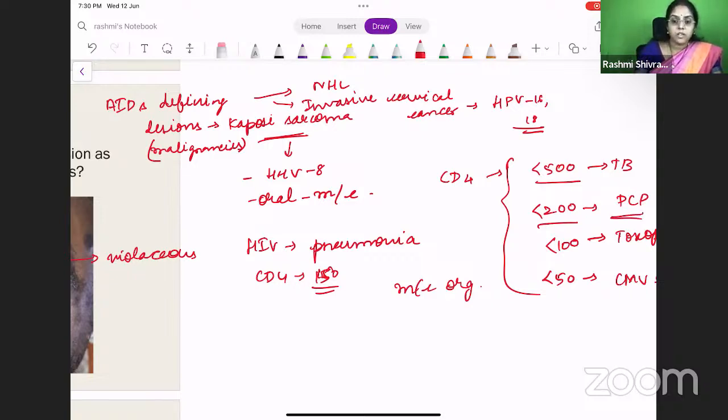But you must all remember that even though the patient is prone to PCP pneumonia, still the most common organism causing pneumonia in this HIV patient will be Streptococcus. This is a very, very important point that you must remember. Streptococcus is the most common organism causing pneumonia in an HIV patient. They are at an increased risk for PCP. I don't say that PCP will not come. Even if the CD4 count is low, PCP can come, but still the most common organism will be Streptococcus.